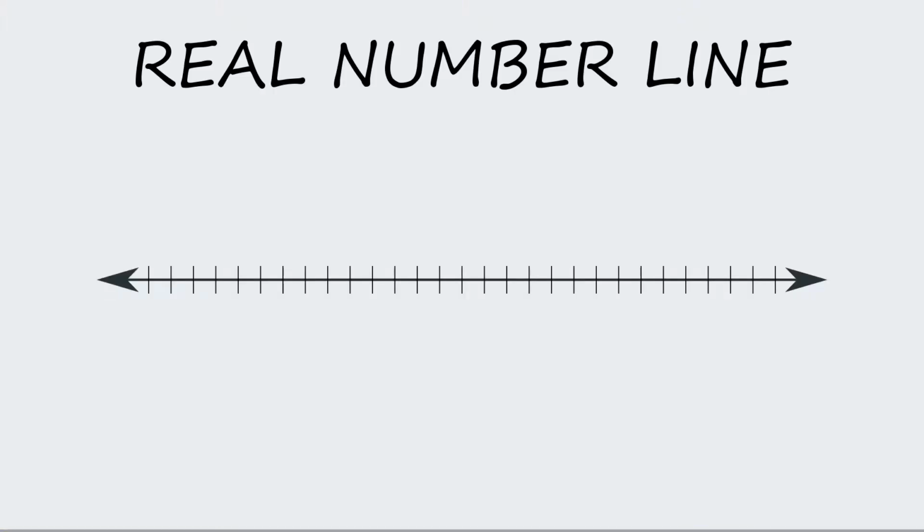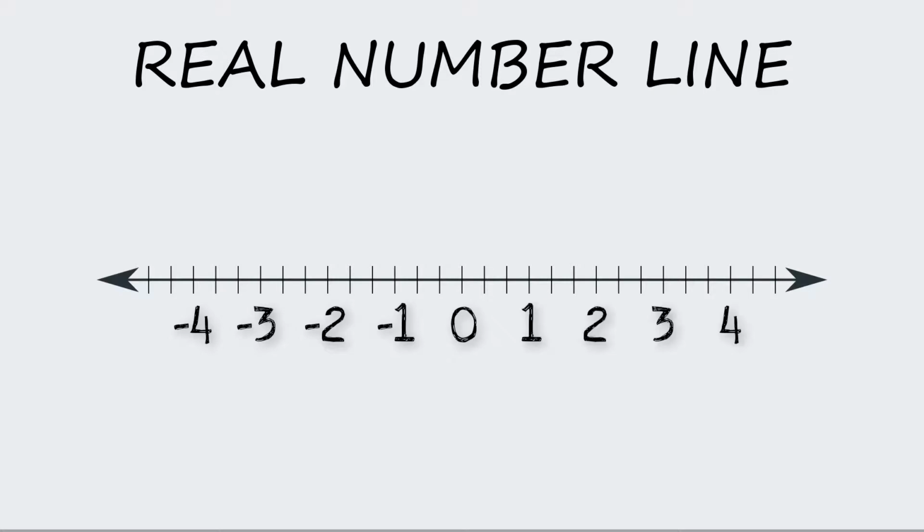The next topic that we will discuss is the number line. The number line is a straight horizontal line on which the real numbers are arranged in ascending fashion from left to right. Every point on this line corresponds to a real number. In the line shown in the figure, we can see the integers from -4 to 4. However, the line contains all real numbers continuing in both the directions.